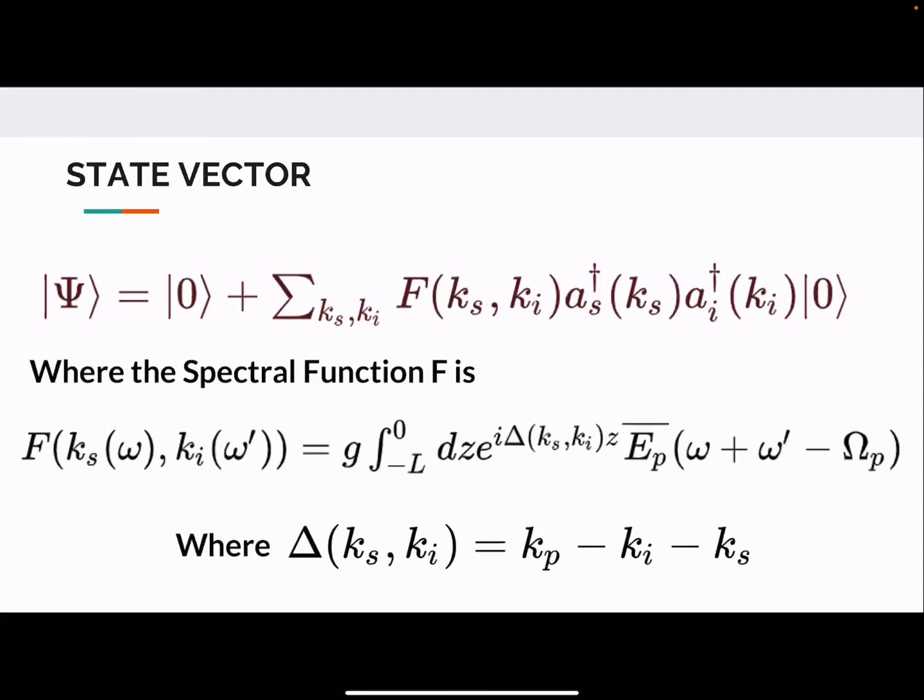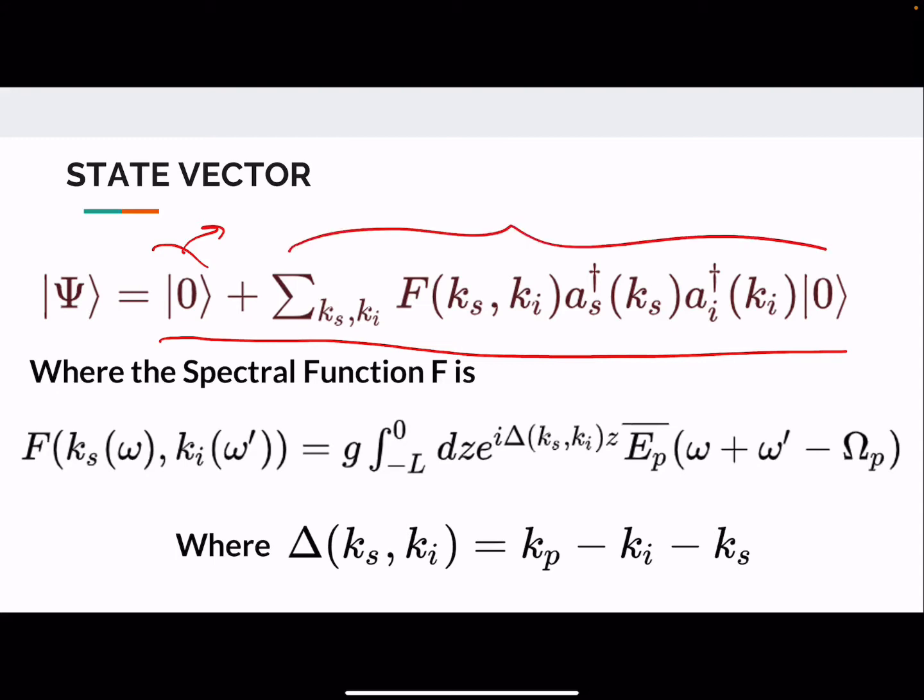So, using the interaction Hamiltonian, we can now compute the state vector on the output face of the crystal. To the first order in the interaction, the state vector for this collinear case, the collinear case is that the wave vectors of the two generated photons point in the same direction. Up to first order, the state vector is calculated to be this. So what is this? This is basically the sum of the ground state with no photon and a state with two photons, the signal and the idler photon.